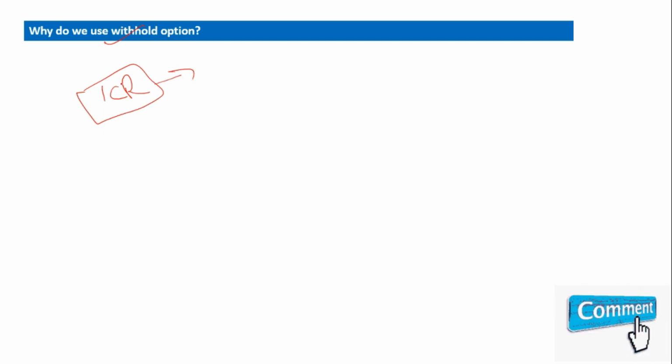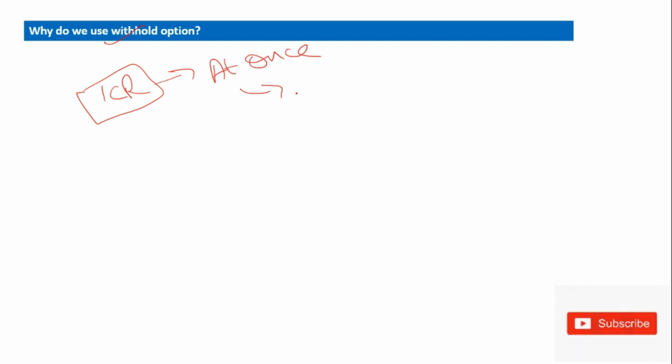Okay. And the next question is, why do we use the WITH HOLD option? For example, I have 1 crore records in one table. If I submit my job to update all the 1 crore records at once, my job will fail due to a region issue or space issue.